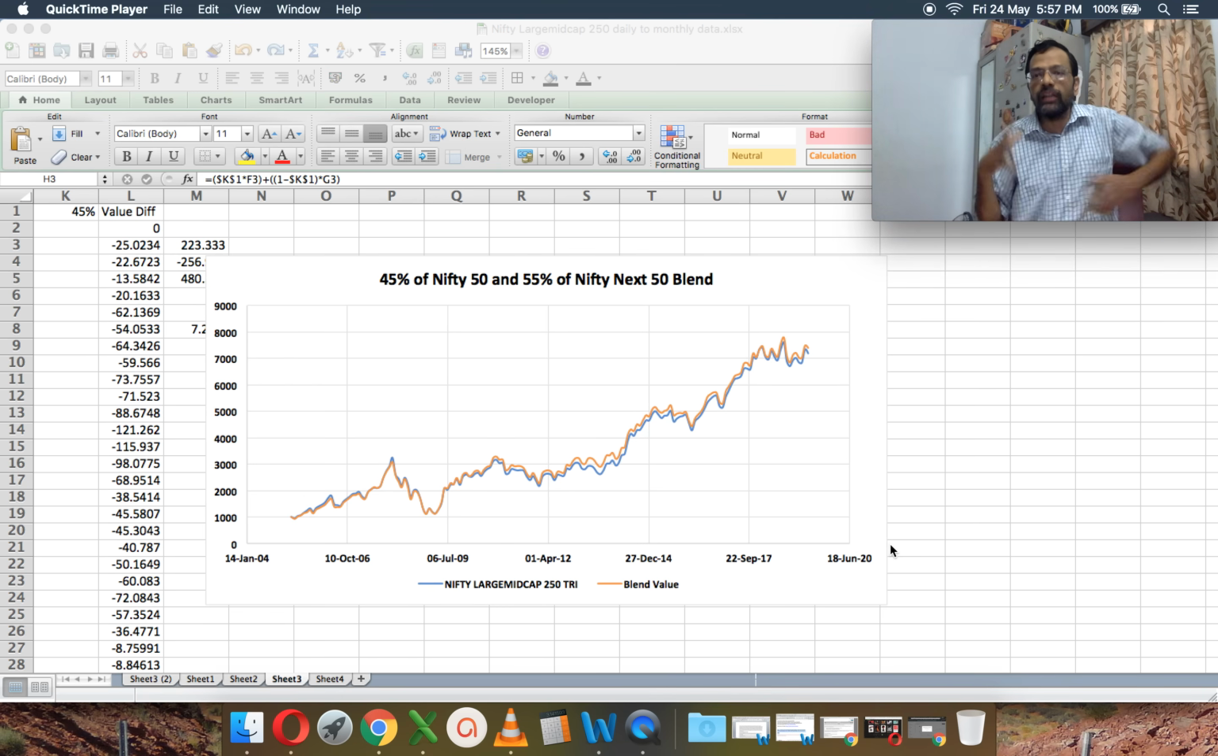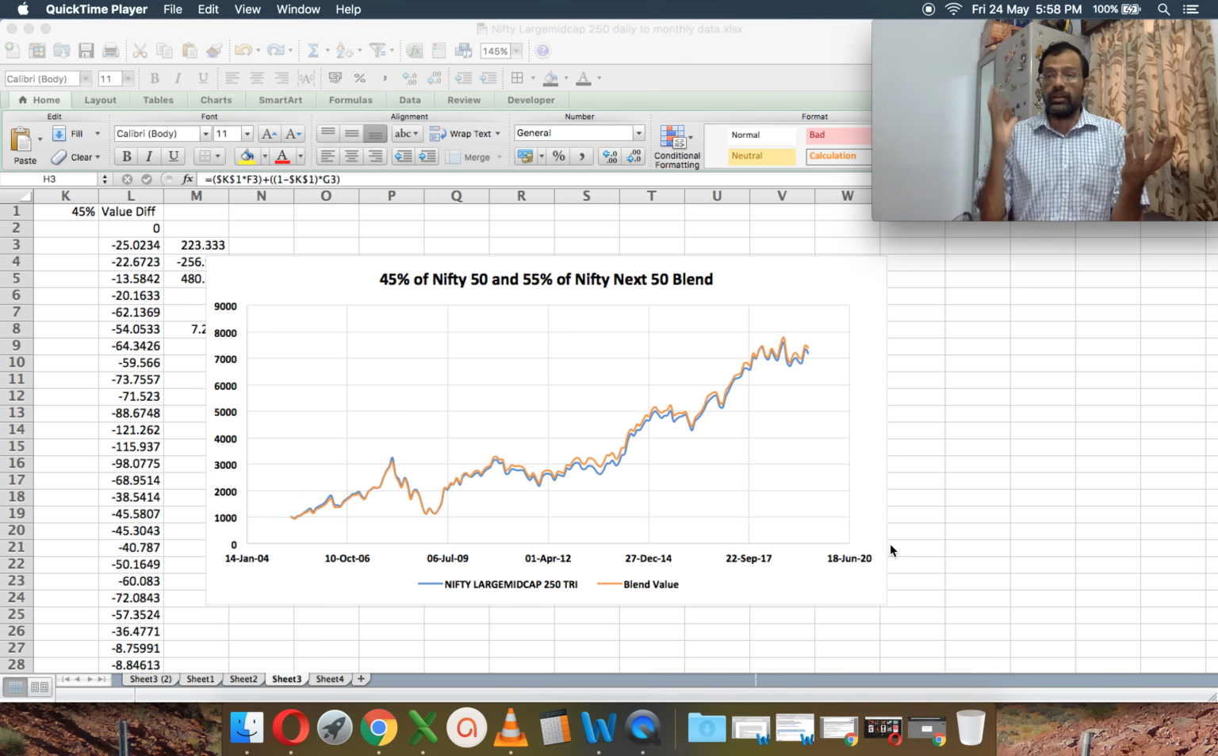And how I came up with this 45-55 number is I looked at the return difference between the actual Nifty Large Mid Cap 250 index and the blend index, and I've tried to minimize this difference. And this is when the difference gets minimized. And that is one way to do it. This can give you slightly higher returns than the Large Mid Cap 250 because it's got more of Nifty Next 50. But a more practical way, see, the NSE itself